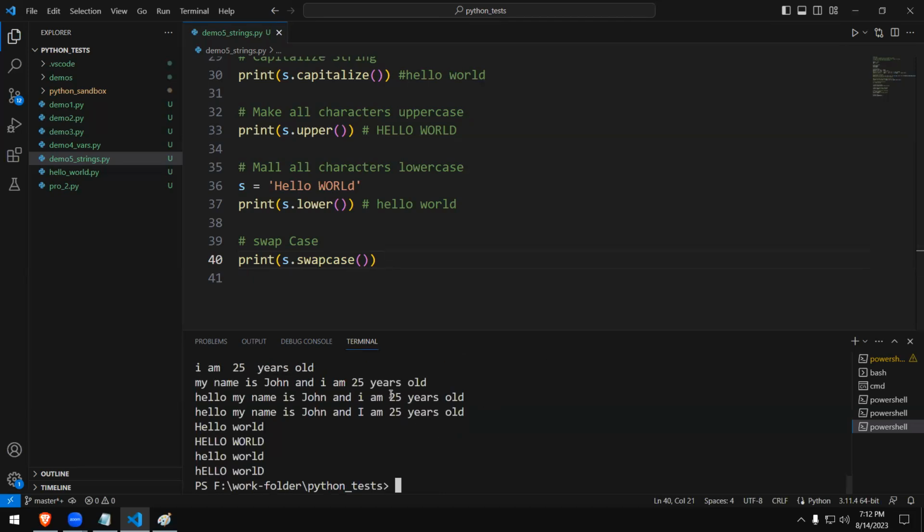There we go. Did you notice that? This is what we have typed, and this is how the output comes. It can be useful in some places, right? So if you really want to, you can make use of it. So that is how you swap the cases of strings.